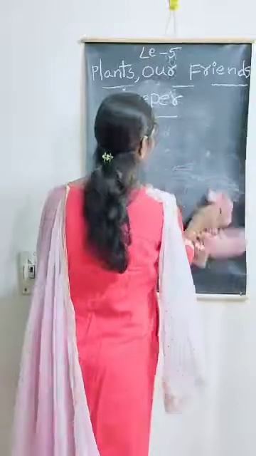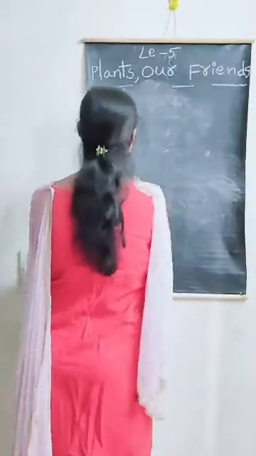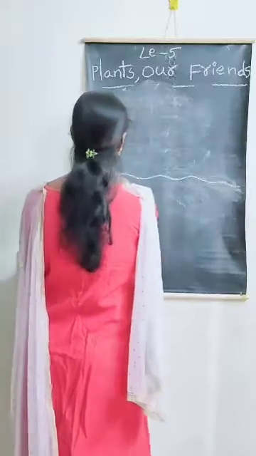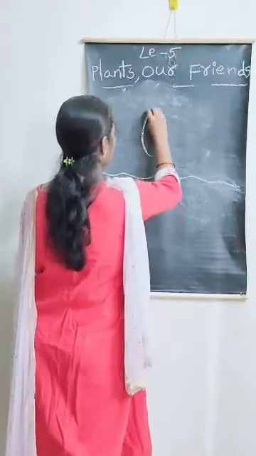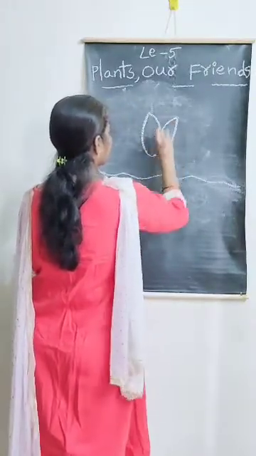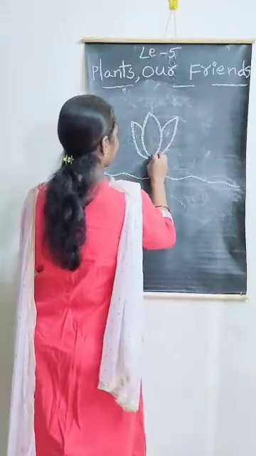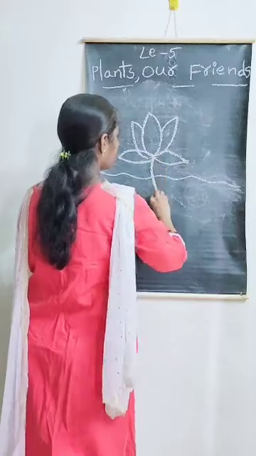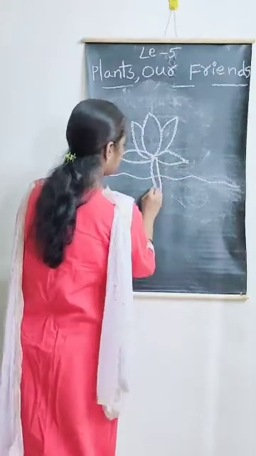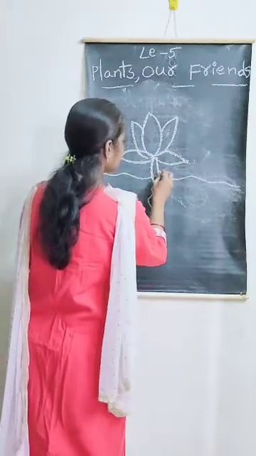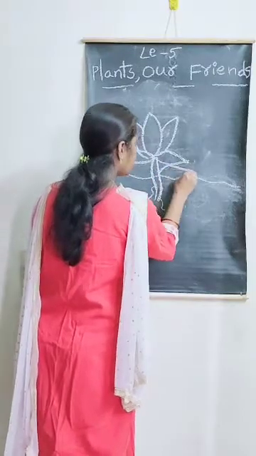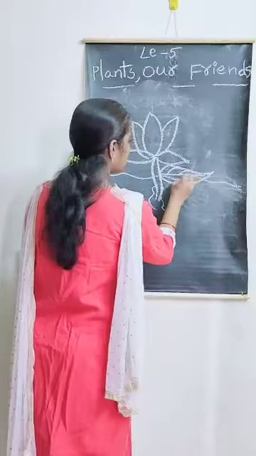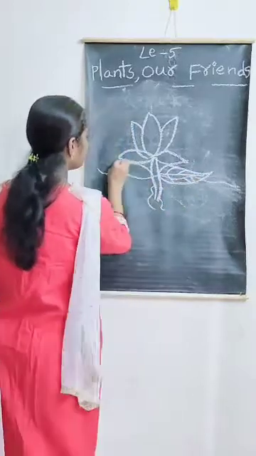See here, this is water. Lotus. See, this is the stem and here is the leaf.